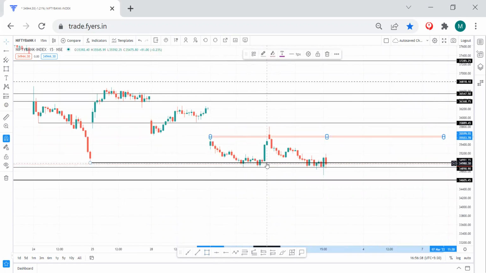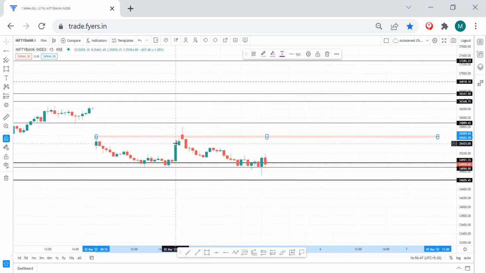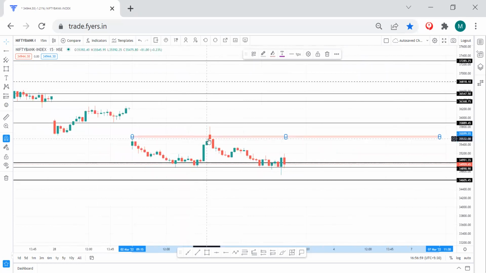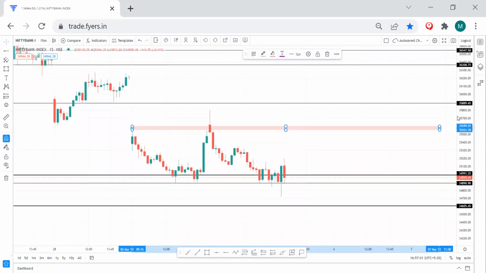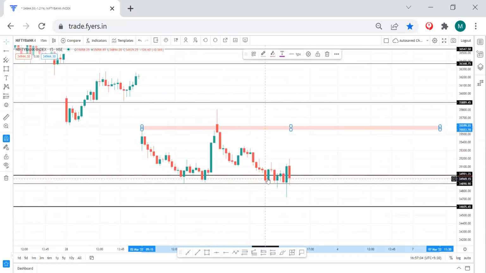But at the end yesterday, since there was no expiry, the Banknifty 35,000 level was protected, and the market had severe buying at the end. FIIs were still selling, it was net selling. DIIs bought and could manage to save this level. This area had to act as a resistance, and the 15 minutes candle showed the same. We again saw selling, and I gave one trade around somewhere here.